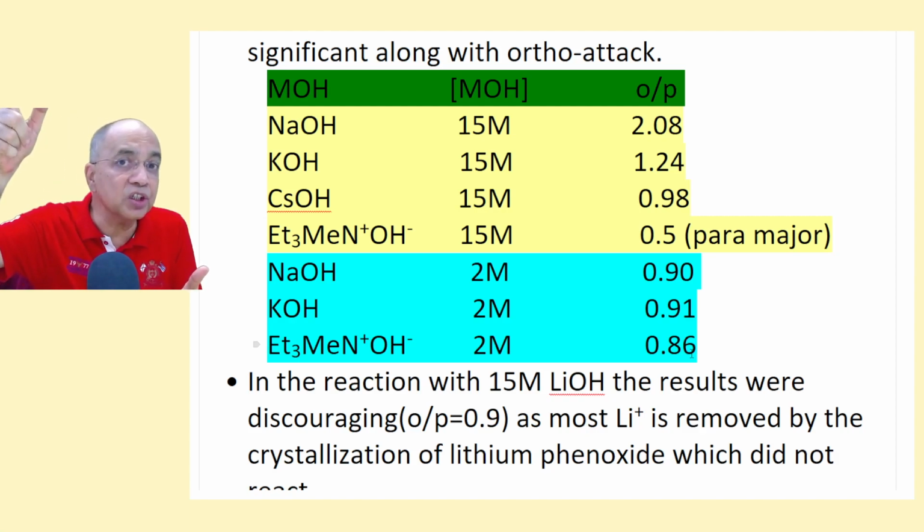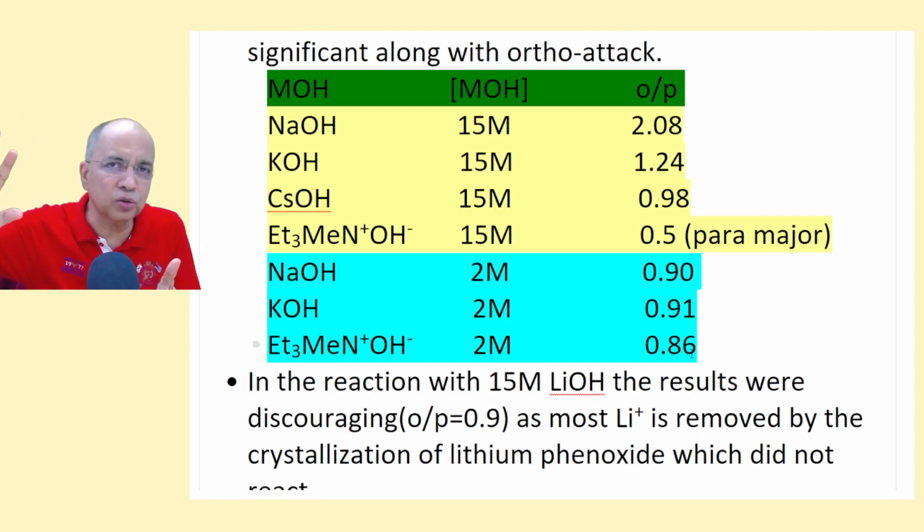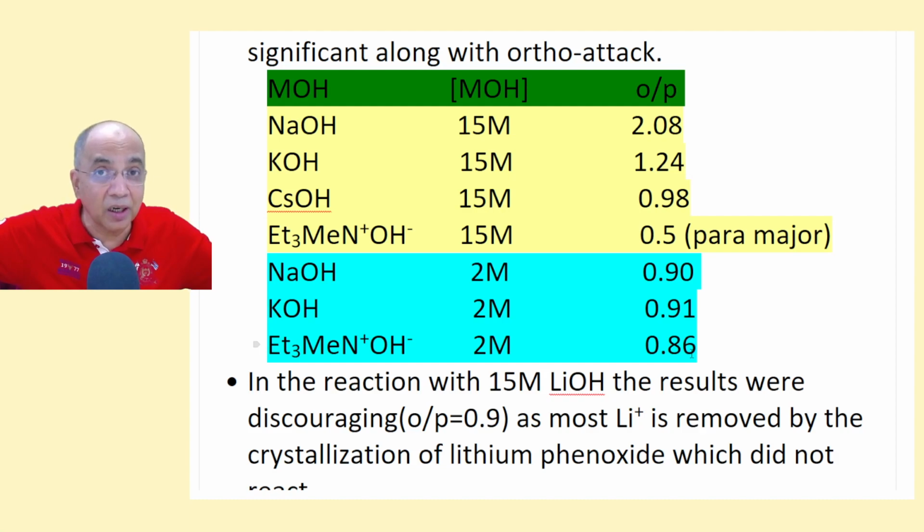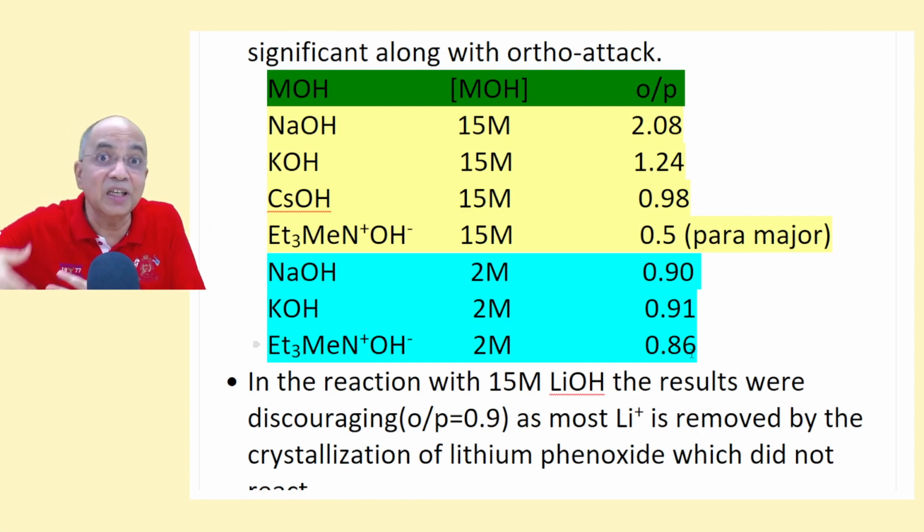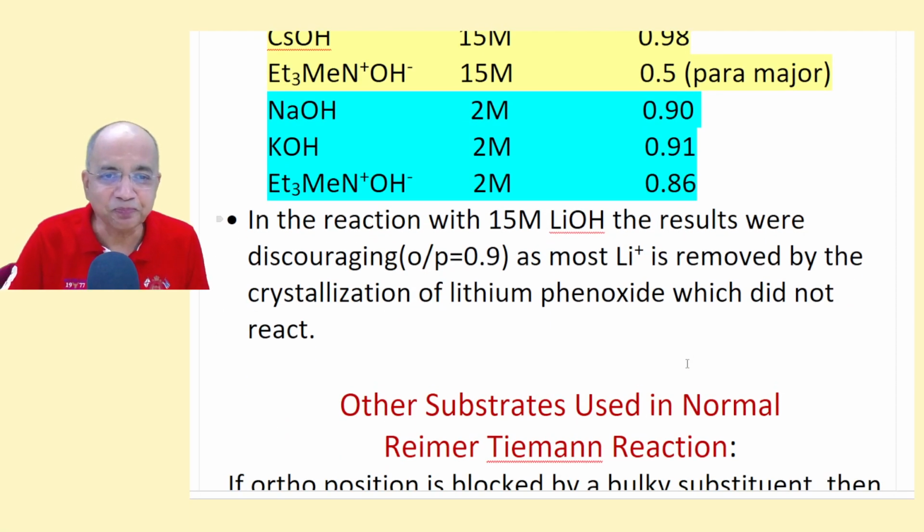Even at high concentration, if you change the metal ion from sodium to potassium, still ortho. But if it is cesium, then 1:1. Then if it is a still bulkier quaternary ammonium hydroxide, para will take the lead. OP ratio will be less than 1, right?